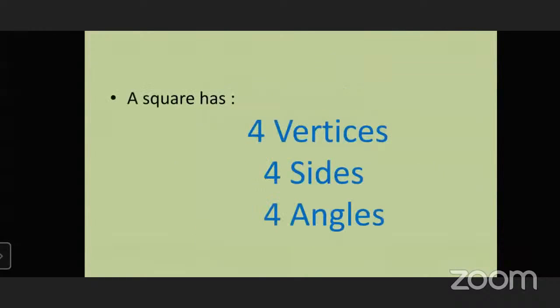So the square has 4 vertices, 4 sides, and 4 angles.